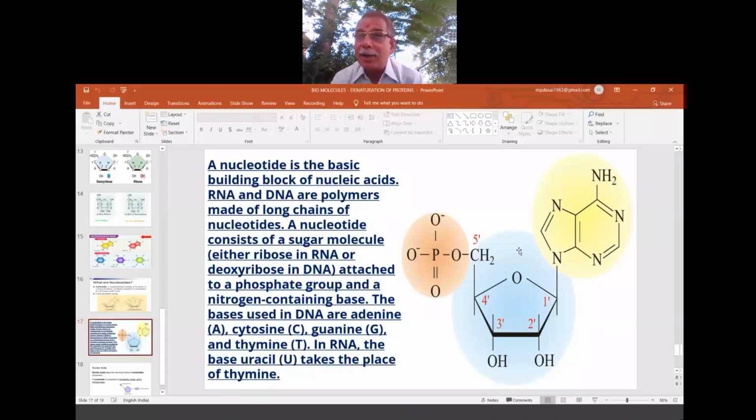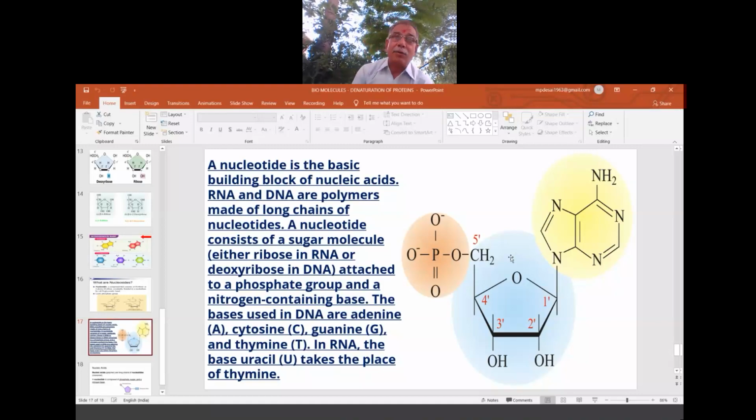And if this unit repeats many times: ethene many times gives polythene, vinyl chloride many times gives polyvinyl chloride. In the same way, nucleotide many times gives polynucleotide. Polynucleotide is nothing but our nucleic acid. So nucleic acids are polymers of nucleotides, and nucleotide is one monomer. Ethene is the monomer of polythene; in the same way, nucleotide is the monomer of nucleic acid.